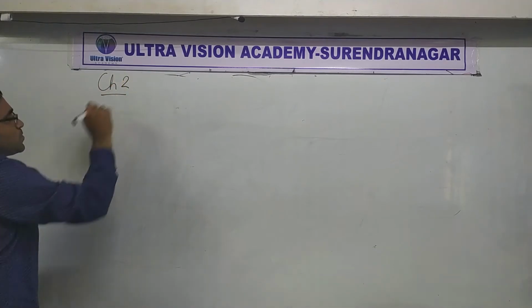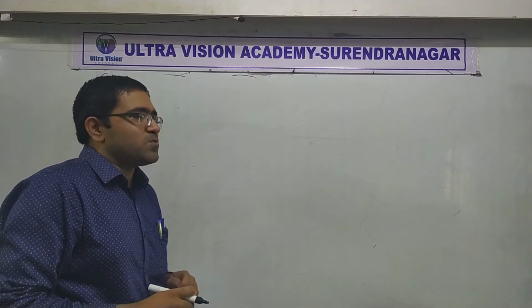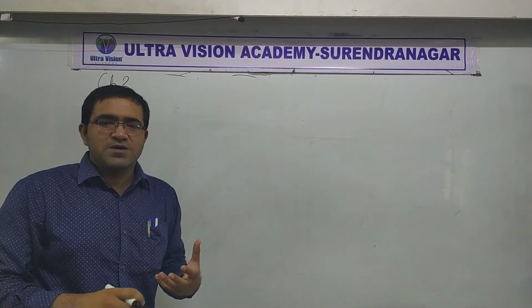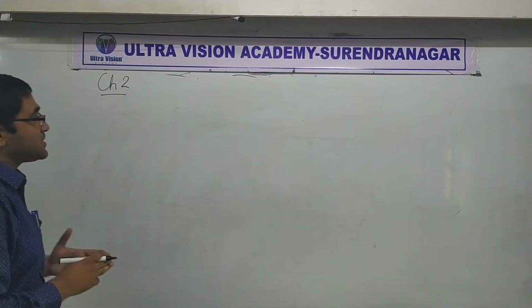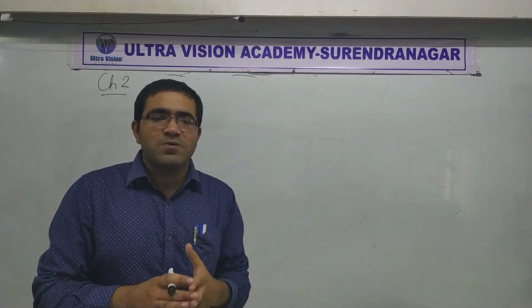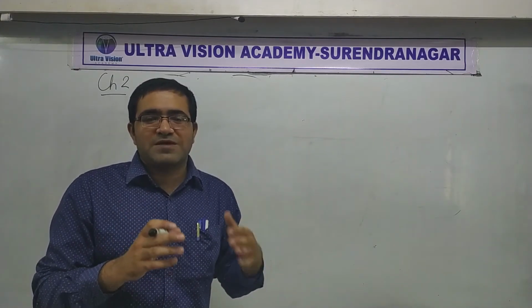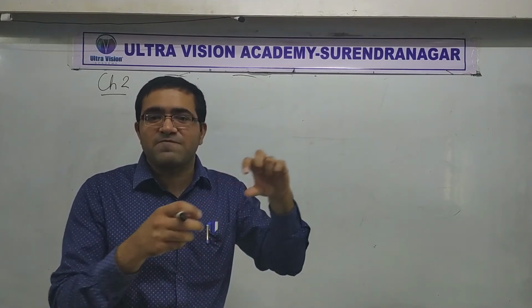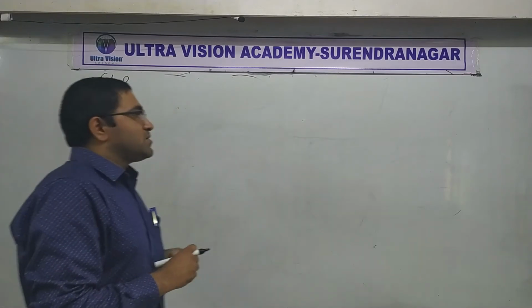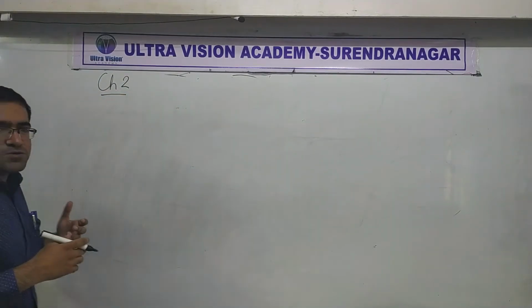Chapter 2, its name is units and measurements. I hope it is clear to you that this chapter will deal with measuring things. Obviously when you measure things, you are going to get some values or numbers. Physics deals with so many quantities. You know what a quantity is?